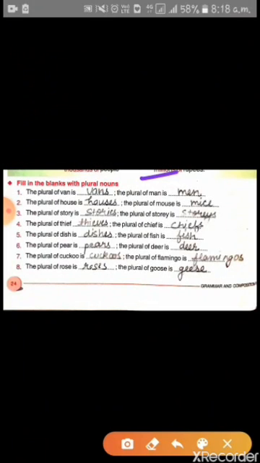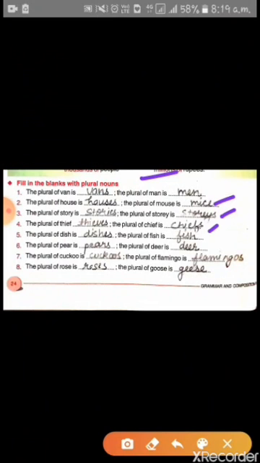The second is the plural of house is houses, the plural of mouse is mice. The plural of story is stories. The plural of thief is thieves, the plural of chief is chiefs. The plural of dish is dishes, the plural of fish is fish.